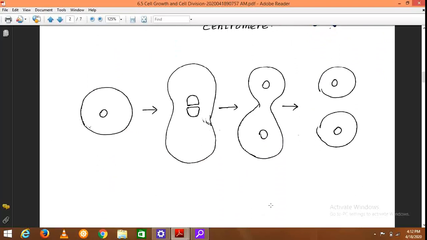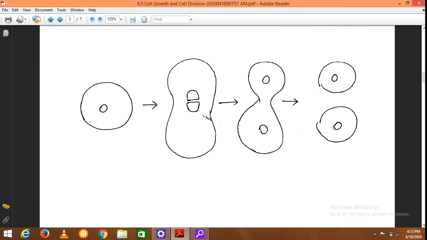So you learnt that chromosomes become clearly visible. Then the division of the nucleus takes place. So the nucleus has undergone division, and after that the division of the cytoplasm takes place, resulting in two cells.